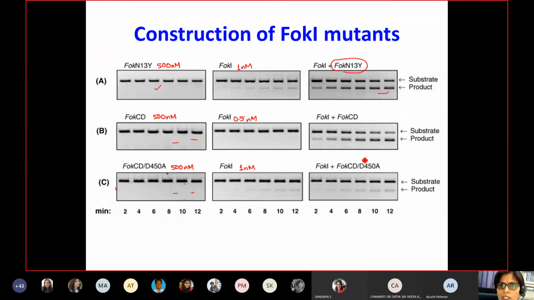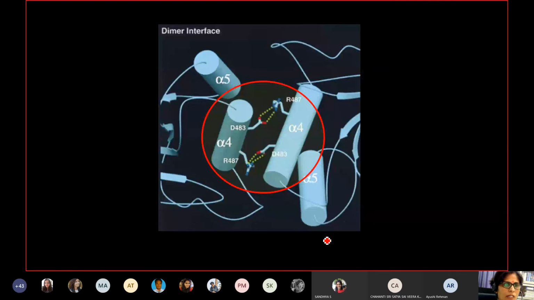As you can see here, this is also an increase in cleavage product, whereas when your cleavage domain is inactive, you do not see any increase in the cleavage activity. So from this result they say that two cleavage domains are important, or the dimer formation of the FokI enzyme, specifically at the catalytic domain or the cleavage site, is important. So dimer formation of FokI is important for the cleaving of DNA.